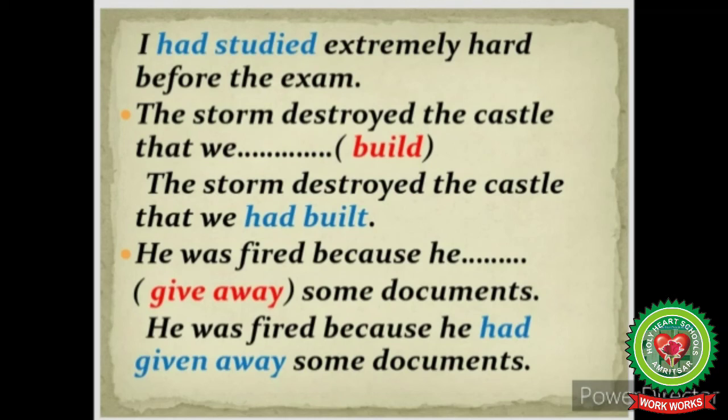Number 4. The storm destroyed the castle that we dash build. The storm destroyed the castle that we had built. We have used had plus past participle form of verb, that is had built. Number 5. He was fired because he dash some documents. Give away. He was fired because he had given away some documents.